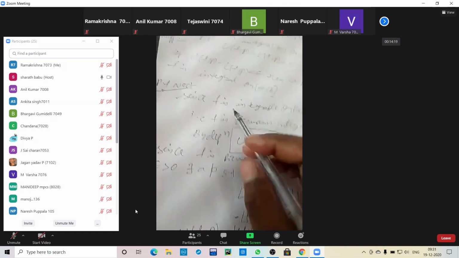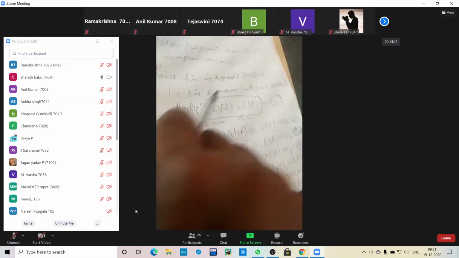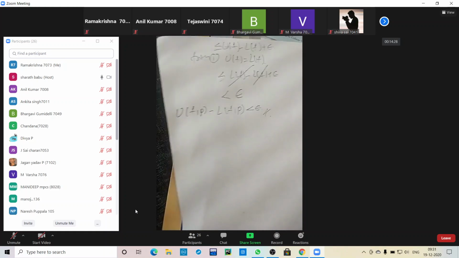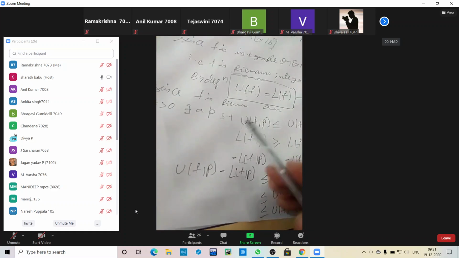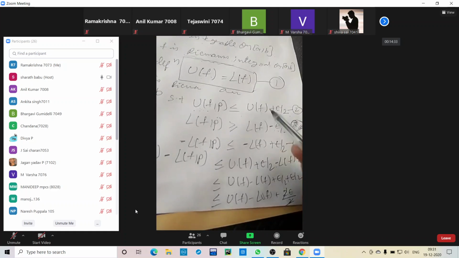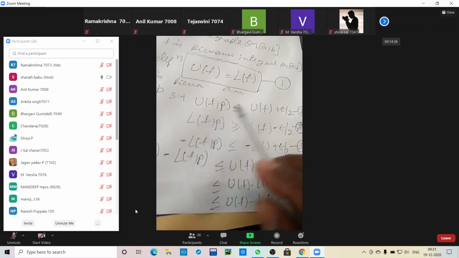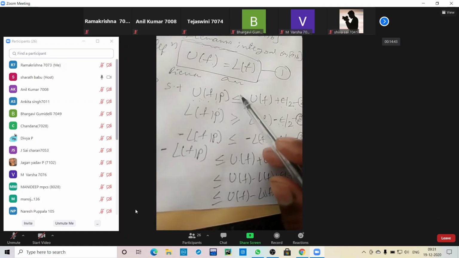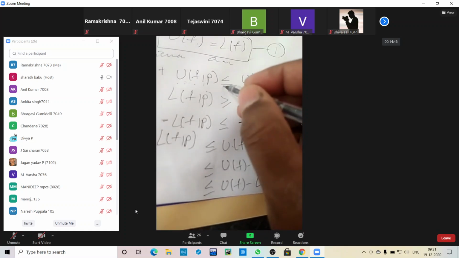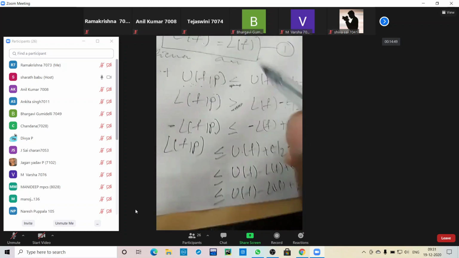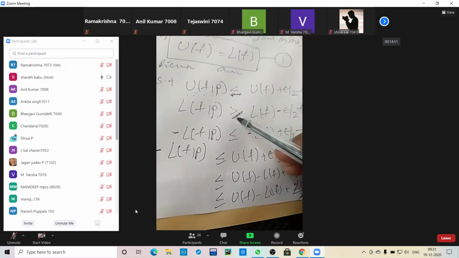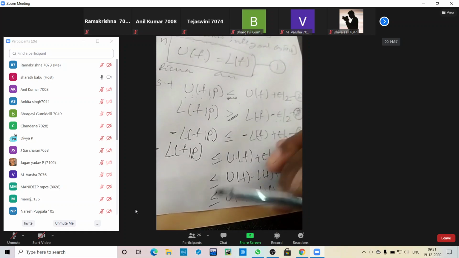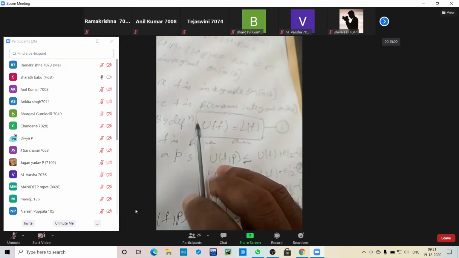So the given condition is that f is integrable. Then we prove that U(f, P) minus L(f, P) should be less than epsilon. The only consideration is U(f, P) less than or equal to U(f) plus epsilon by 2. This is the upper Riemann sum and this is the Riemann integral. Sometimes you should take only less than, not equal. And L(f, P) is greater than L(f) minus epsilon by 2. Subtracting these terms, greater than becomes less than, and we get our final result. That is the proof of the necessary condition.